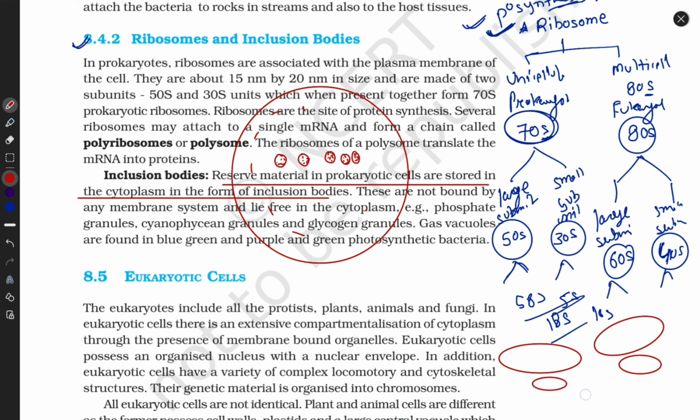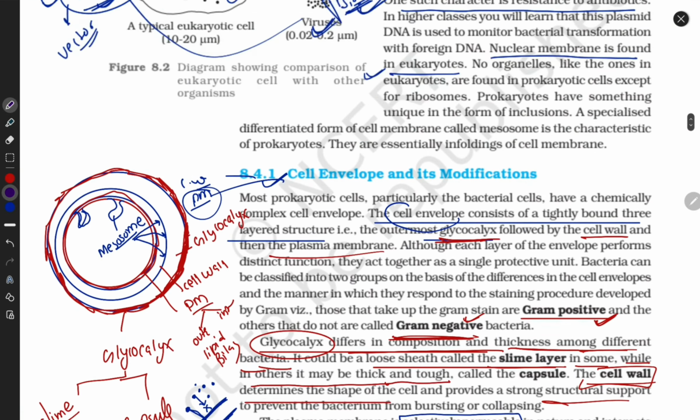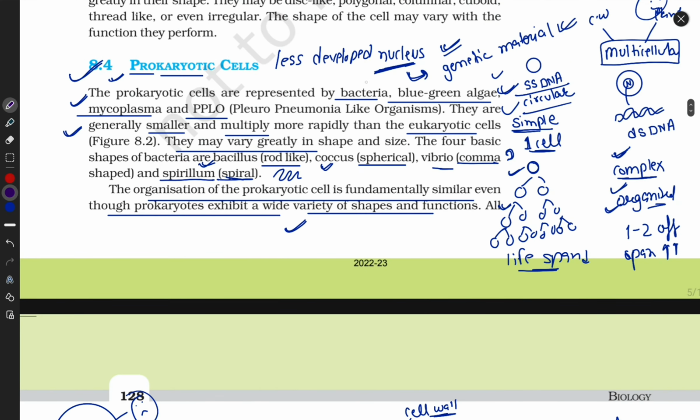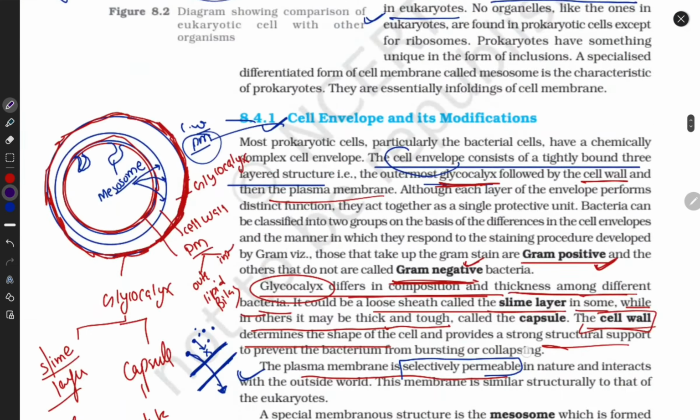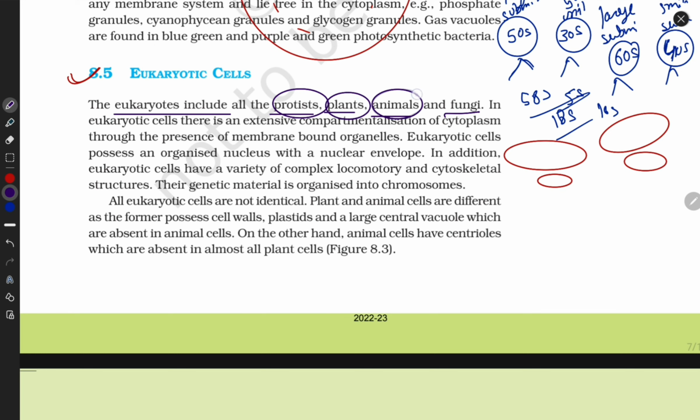Come on, guys. Now, next is eukaryotic cells. We have completed prokaryotic cells, and now it's time to study eukaryotic cells. Eukaryotes include protists, plants, animals, and fungi. What examples are included in prokaryotes? Bacteria, BGA, mycoplasma, PPLO. And eukaryotic examples are protists, plants, animals, fungi. Specifically the kingdoms, guys: Protista kingdom, plant kingdom, animal kingdom, fungi kingdom.